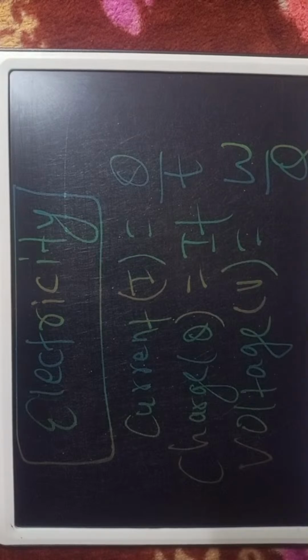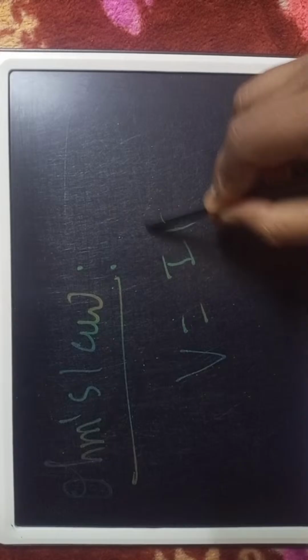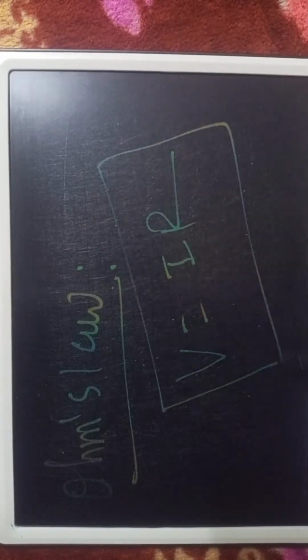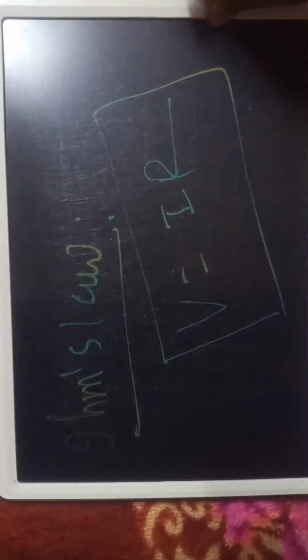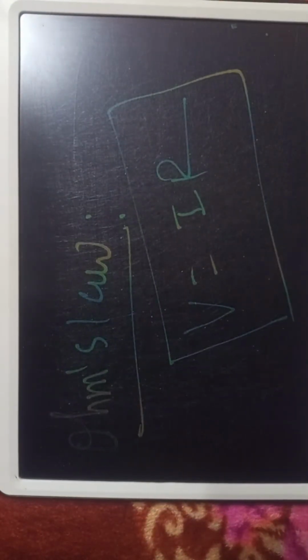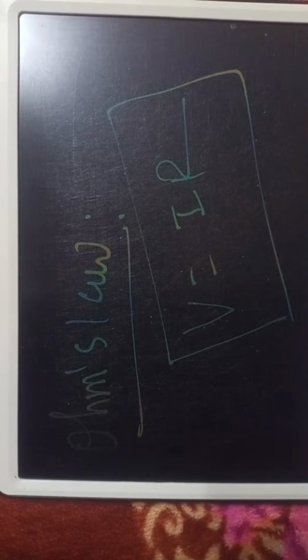And now we'll give another formula. Now you have to read Ohm's law, most important. V is equal to IR. Ohm's law formula: V is equal to IR.